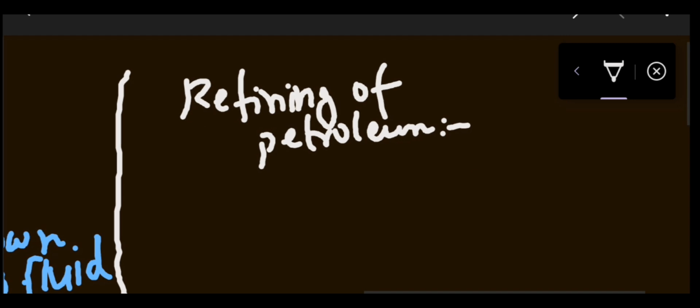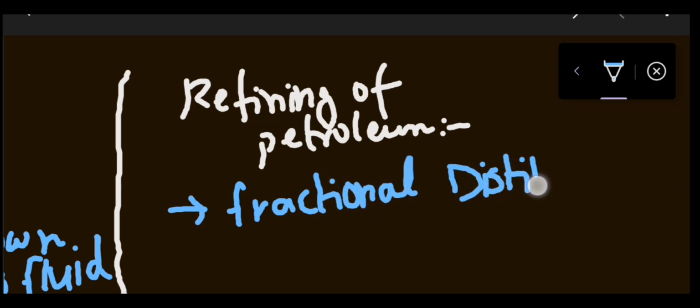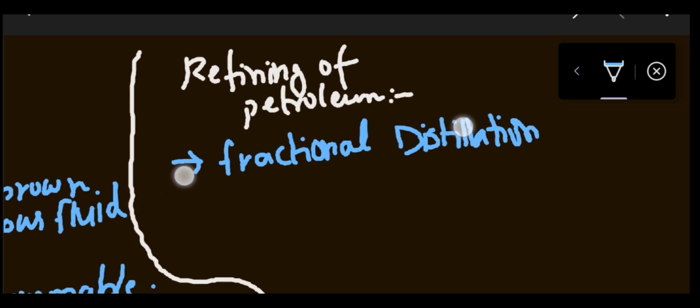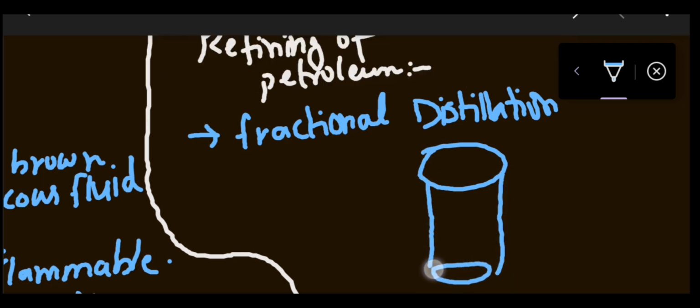First point, petroleum is basically refined by the process known as fractional distillation. Now what happens over here? First, suppose this is the petrochemical.